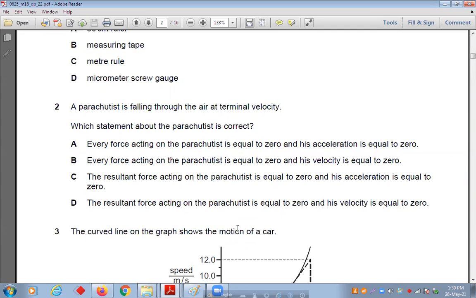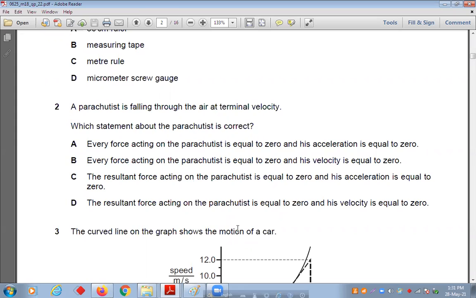This question is from the third chapter. You have not done it yet. Option D, the resultant force acting on the parachute is equal to 0 and its velocity is equal to 0. So that means option B is crossed out.